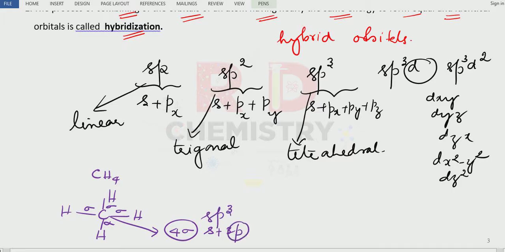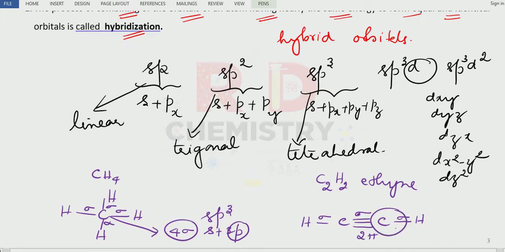Suppose I have C2H2, which is ethyne. There are two carbon atoms, and each carbon atom has one hydrogen, and hydrogen can form a single bond. Therefore, I should have a carbon-carbon triple bond. The first bond is a sigma bond. The remaining two bonds are pi bonds. Consider any one carbon atom.